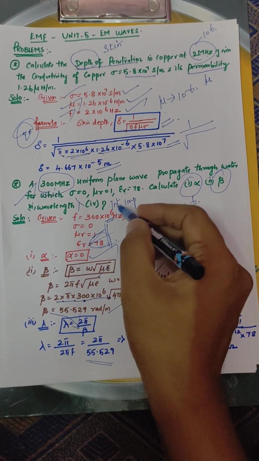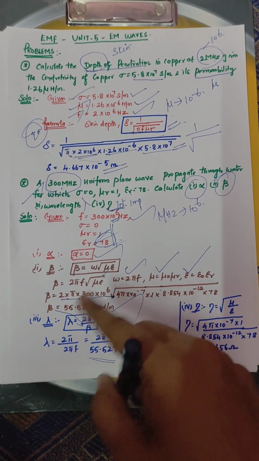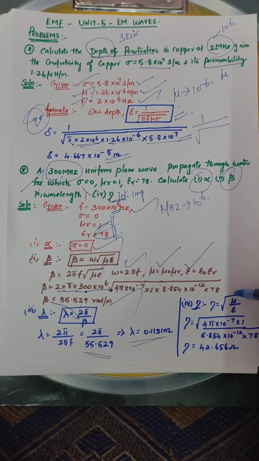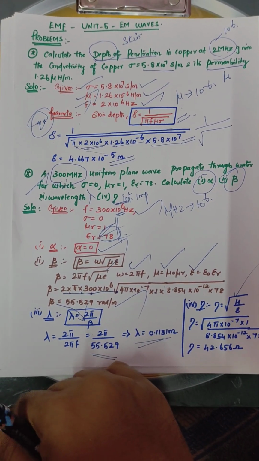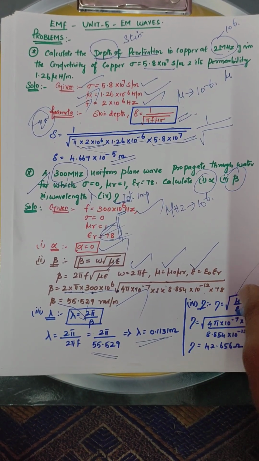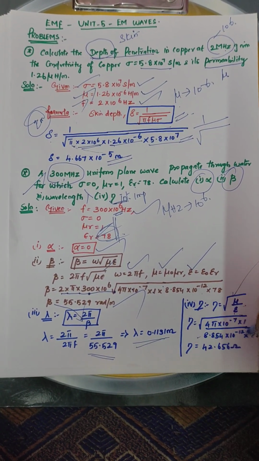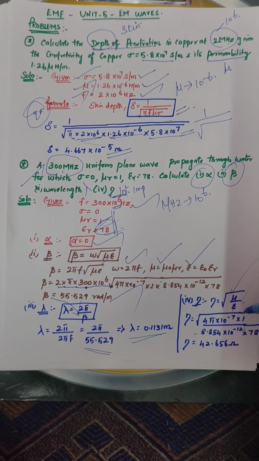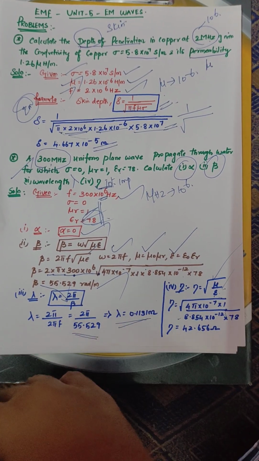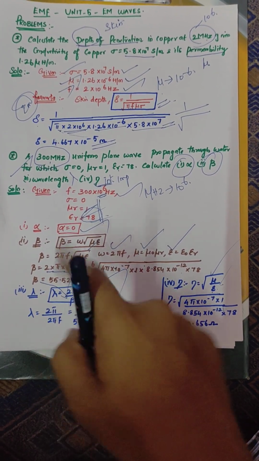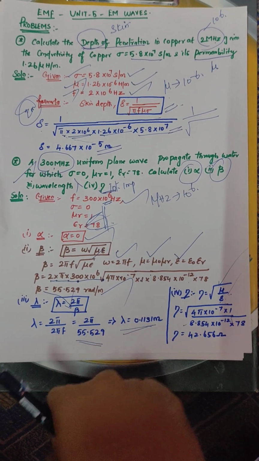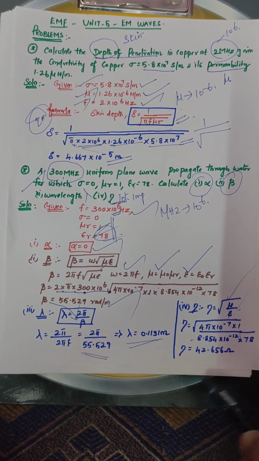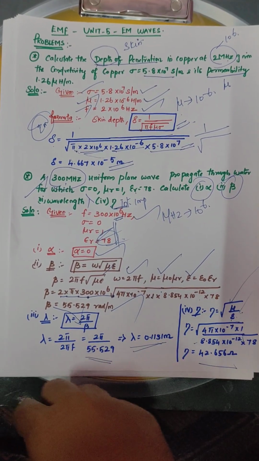The last parameter I am going to find is eta, intrinsic impedance. We have two formulas: eta is equal to E by H or eta is equal to root of mu by epsilon. So take eta is equal to root of mu by epsilon. Substitute the mu value as mu naught into mu r divided by epsilon, which is epsilon naught into epsilon r. What is mu value? 4 pi into 10 power minus 7 into 1 divided by, what is epsilon value? 8.854 into 10 power minus 12 into epsilon r. Epsilon r value is 78. So first do the calculation for the numerator part, then do the calculation for the denominator part, then take the square root. You'll get one answer, that is eta is equal to 42.656.